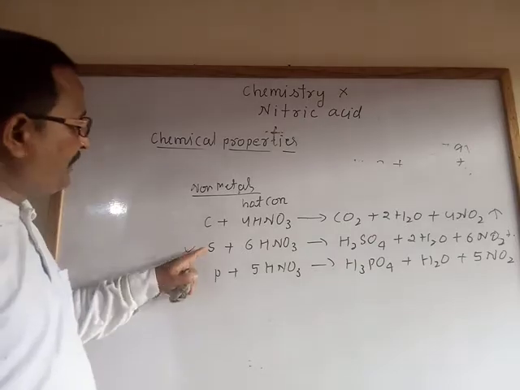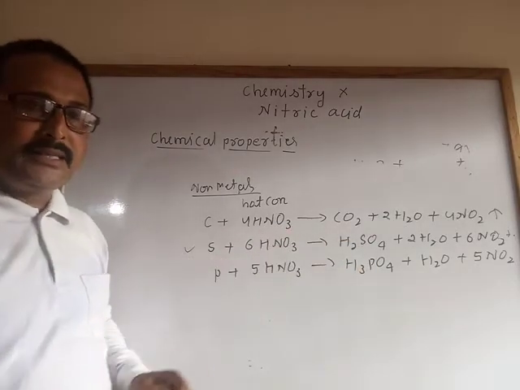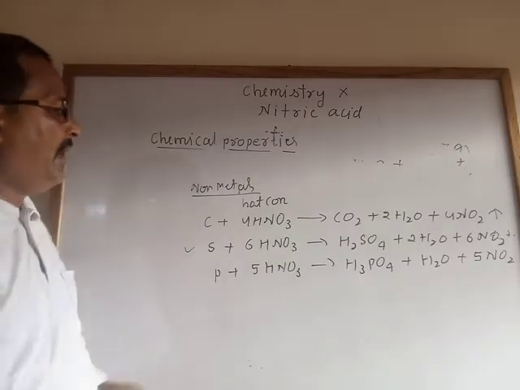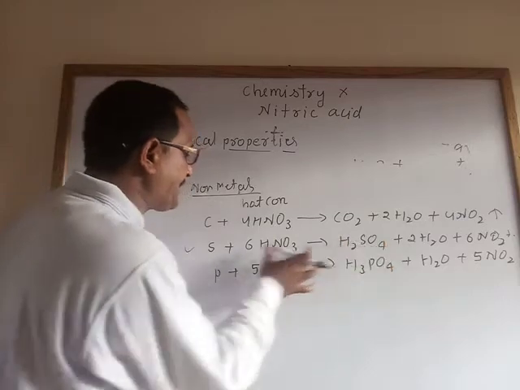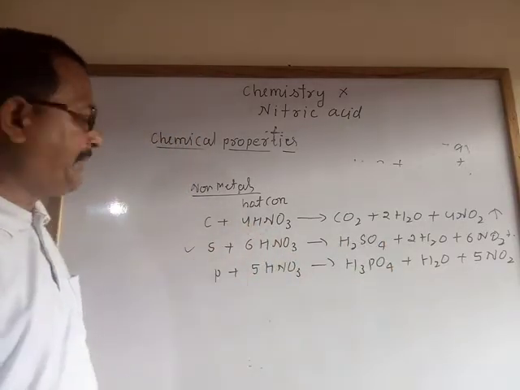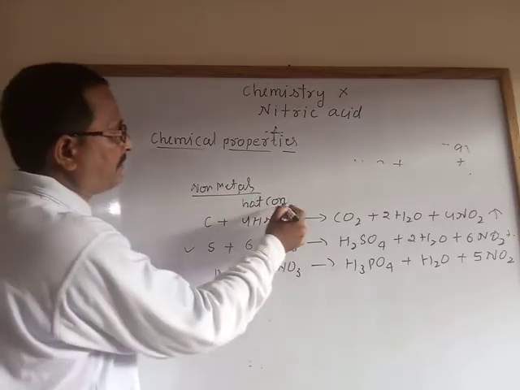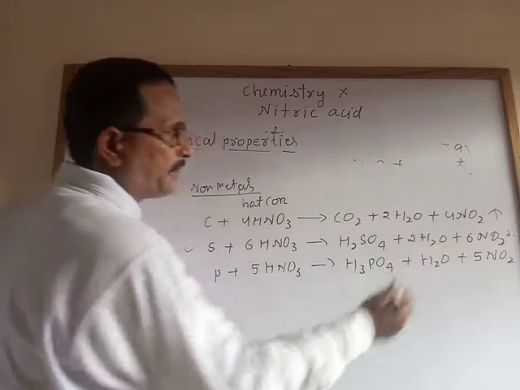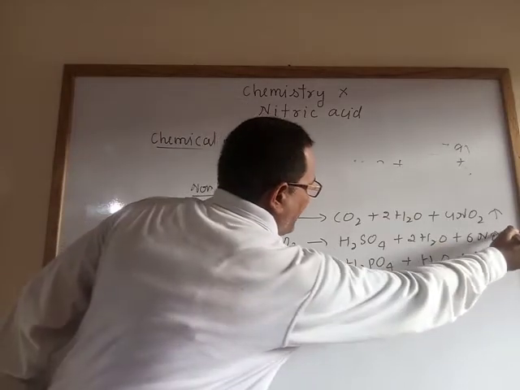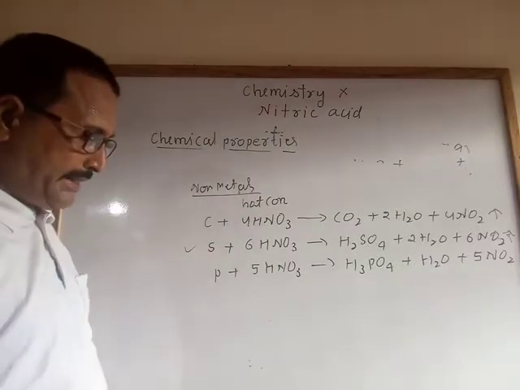With sulfur, sulfuric acid; with phosphorus, phosphoric acid. This question can be asked in different types: How do you prepare phosphoric acid from nitric acid? Sulfuric acid from nitric acid? What happens when phosphorus, sulfur, carbon react with hot concentrated nitric acid? You can answer that a reddish brown gas, nitrogen dioxide, comes out.